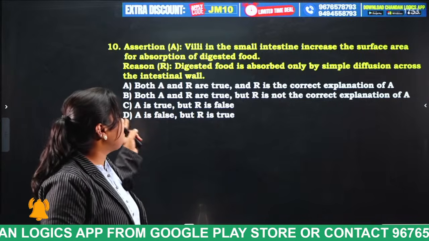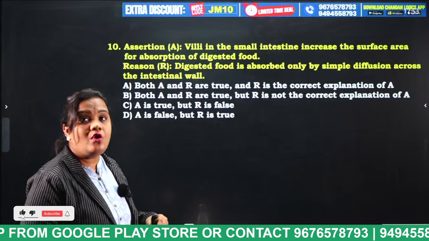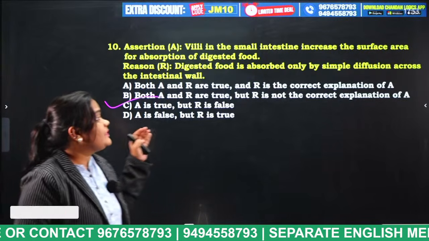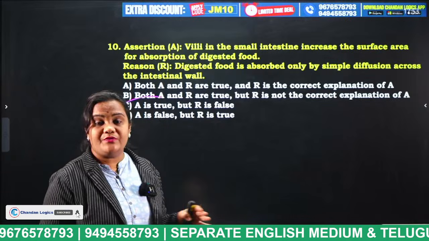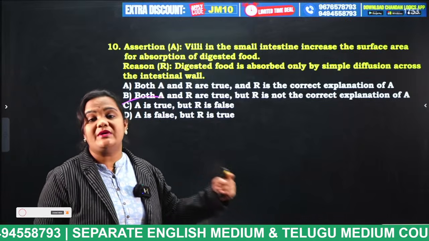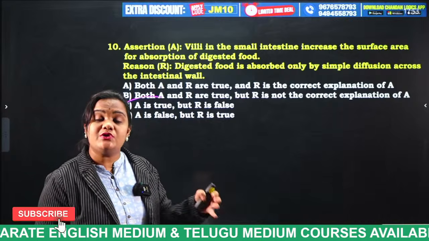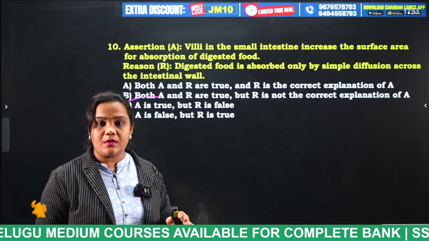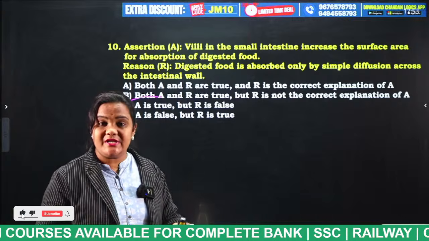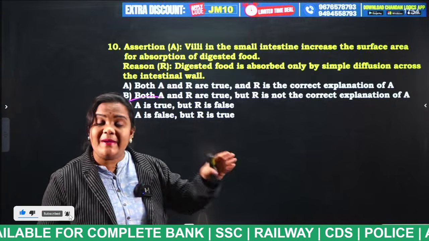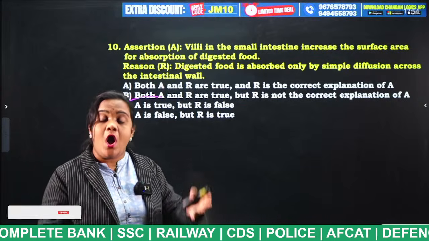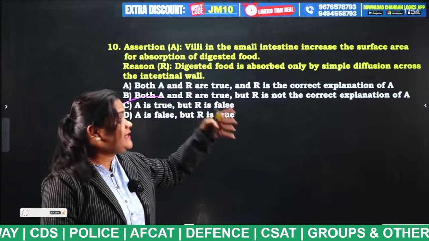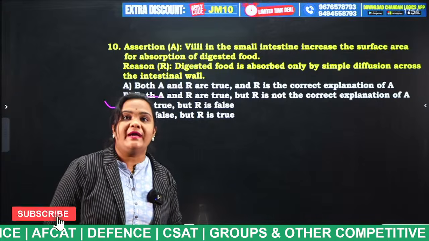Next, digested food is... So no students, A is true but R is false. Very good. A is true but R is false. Why? Because digested food is absorbed only by simple diffusion. It is not absorbed only by simple diffusion, students. It is also absorbed by facilitated diffusion, osmosis, and active transport. The food which is digested is absorbed not only by simple diffusion, it is also absorbed by the osmosis process, active transport and facilitated diffusion. Remember, very important. Okay.